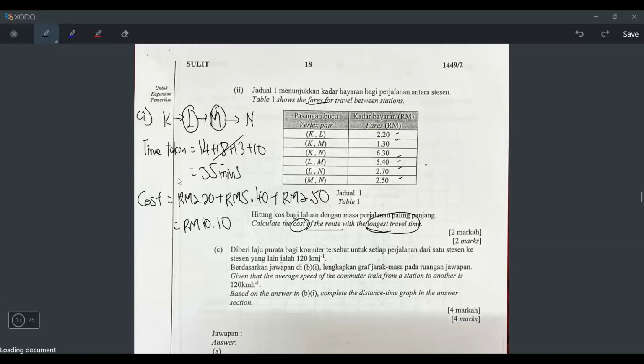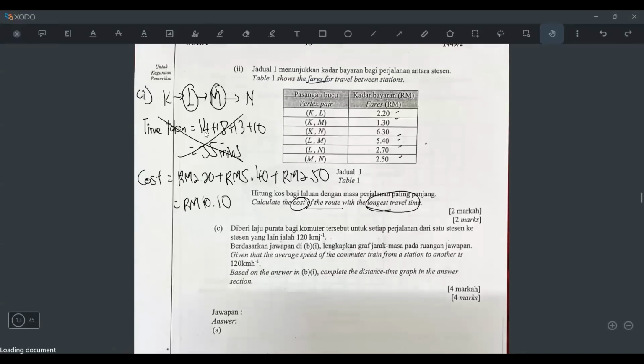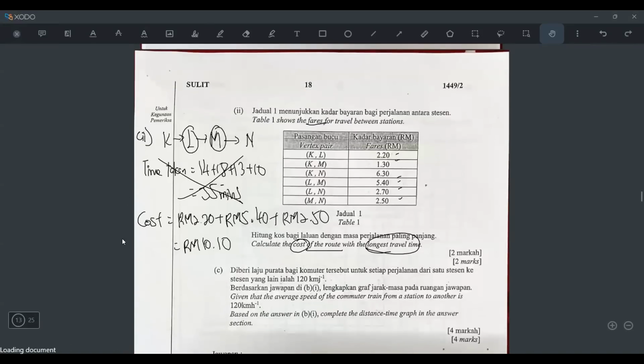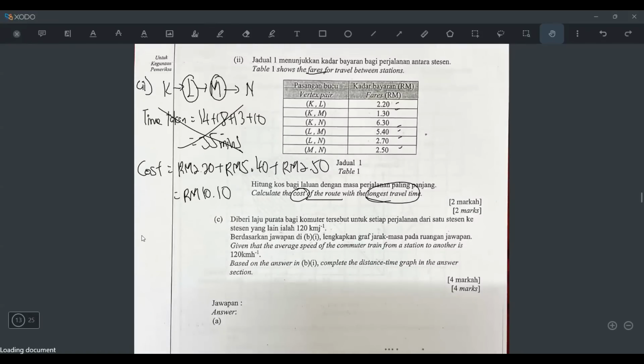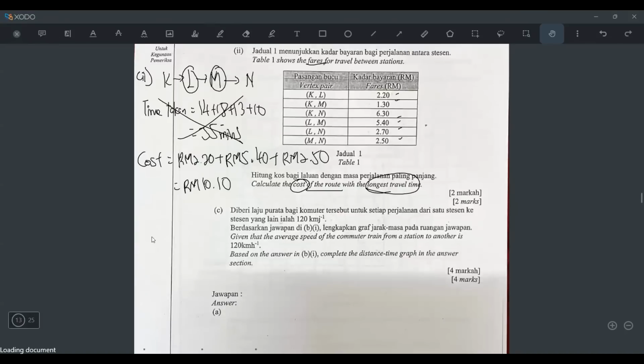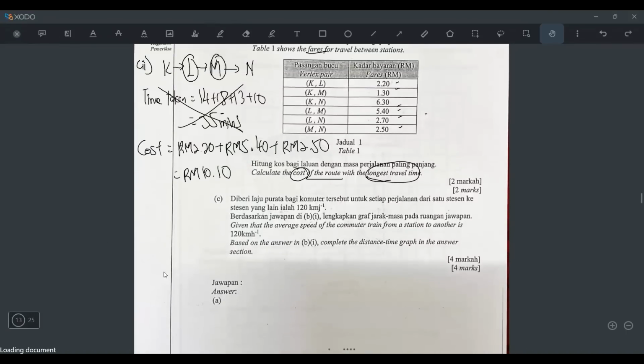It means this time taken is useless lah, because they never asked me to do the time also, right? But I ended up doing it, but you don't have to do that, right? Because they ask for the cost. So actually this one don't need to do also okay lah. Okay, but I already made the mistake, because I thought I needed to find the time taken first. But even in the exam, even if you show them something like this, they will not give you wrong one. Just because you write something extra doesn't mean they will mark it wrong.